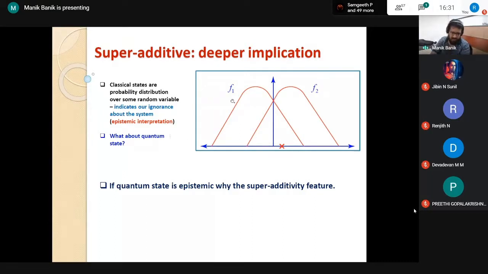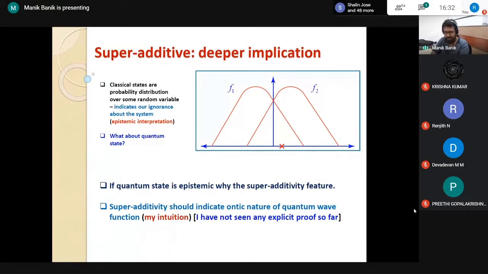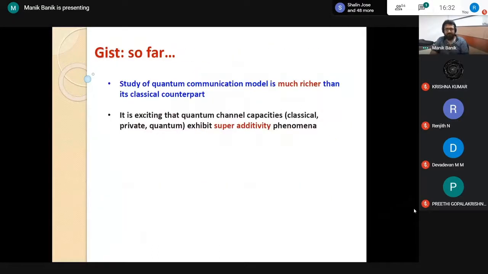However, I have to be careful: I haven't come up with any rigorous proof of this intuition, I am just telling you my intuition. Okay. So far what we have seen is that the study of quantum communication models is much richer than the classical one.